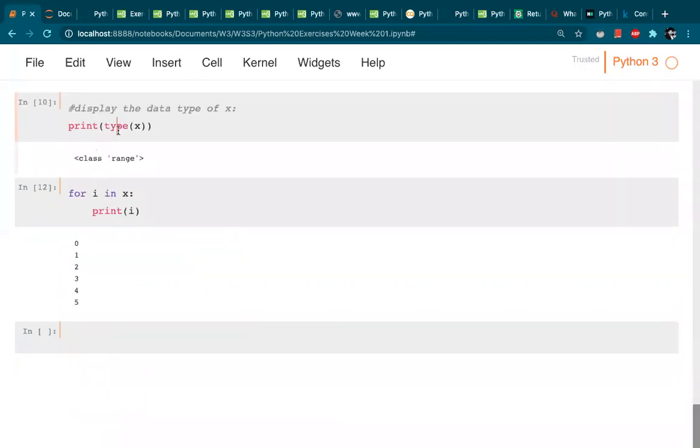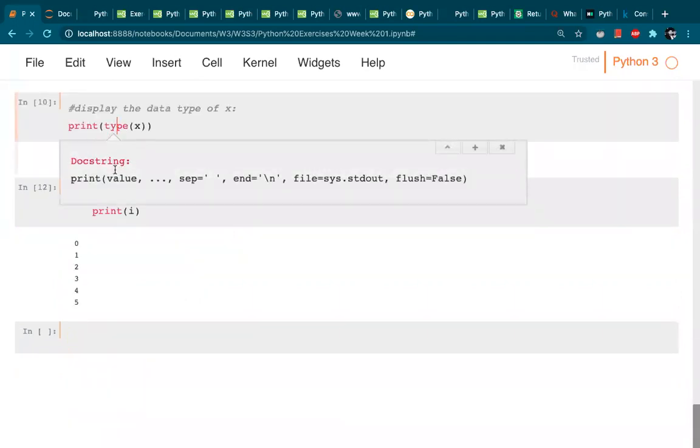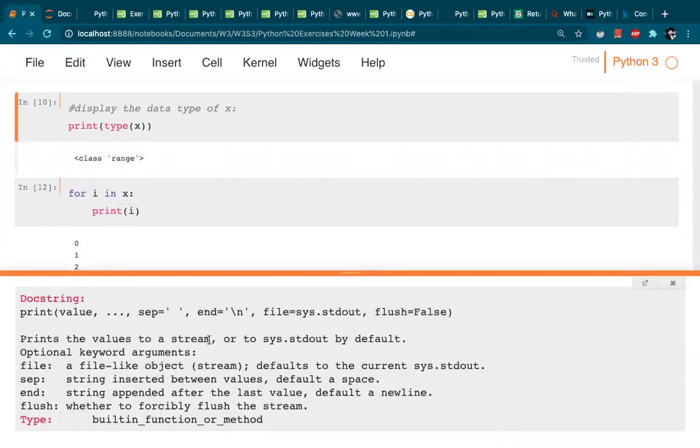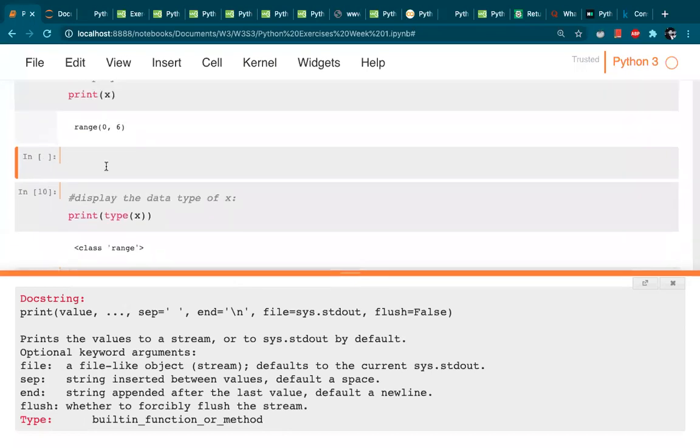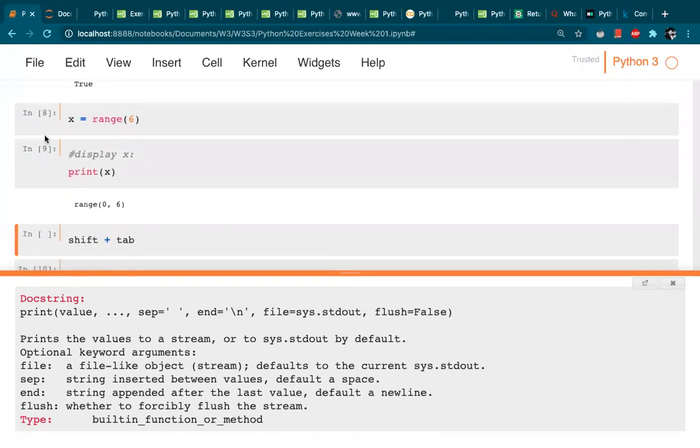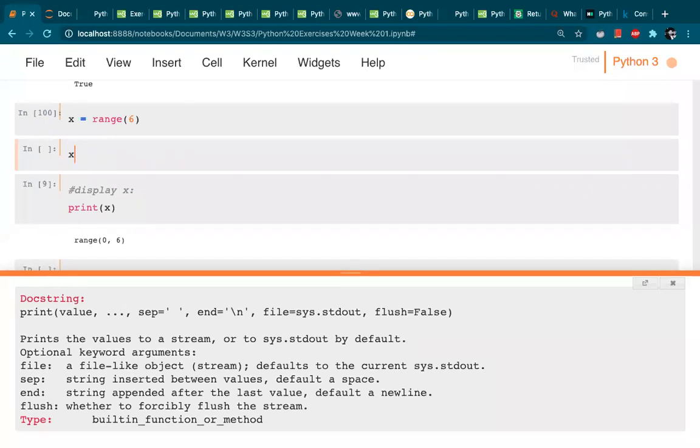Or let's say you have this type. What does type do? You give it a value and it prints the value to a stream. It's a built-in function. You can find all the details right here. So what I'm using is basically shift plus tab.